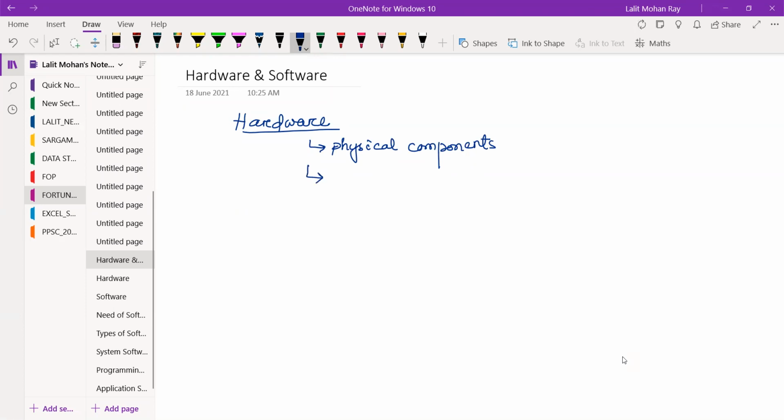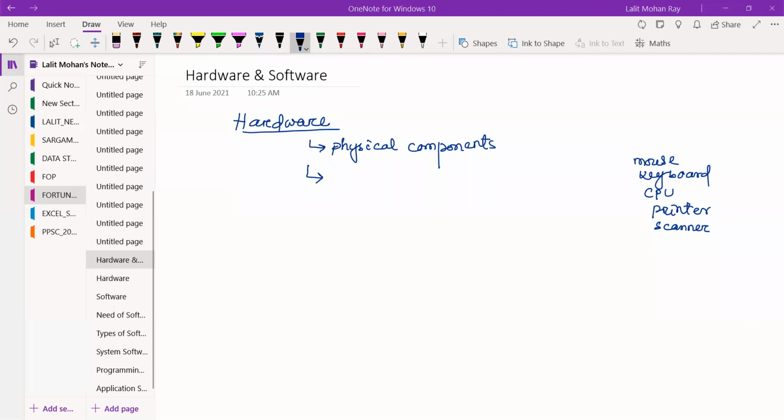Sir, CPU, mouse, monitor, keyboard, scanner. Yes, mouse, keyboard, USB, printer, your central processing unit, your printer, then scanner, router.